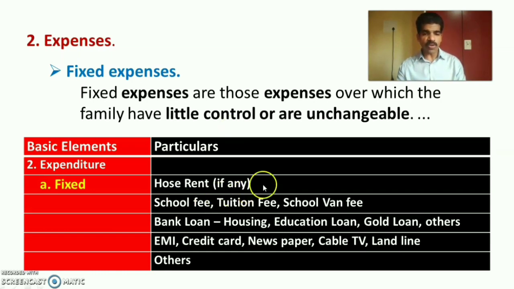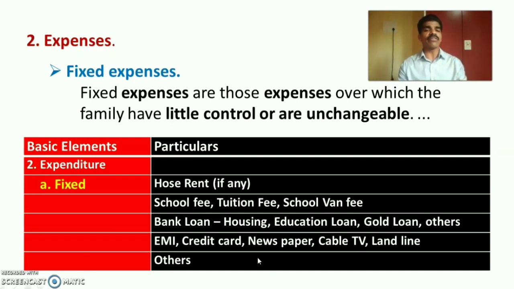So it includes house rent, if the family is staying in a rented or leased house, they have to pay the money. Then school fee of the children, tuition fee, school van fee. Then if there is any bank loan for the family members, for housing, education loan, gold loan, other loans, etc., they have to pay correctly in that particular month. And any EMI for the family, credit card, newspaper, cable TV, landline, etc. These all are fixed expenses that they have to pay in the particular month without any change.